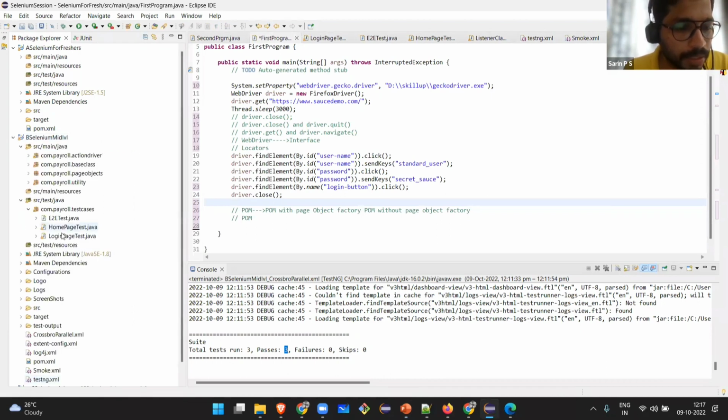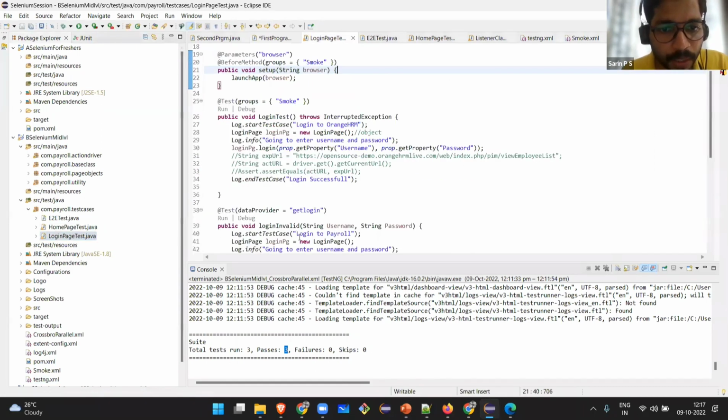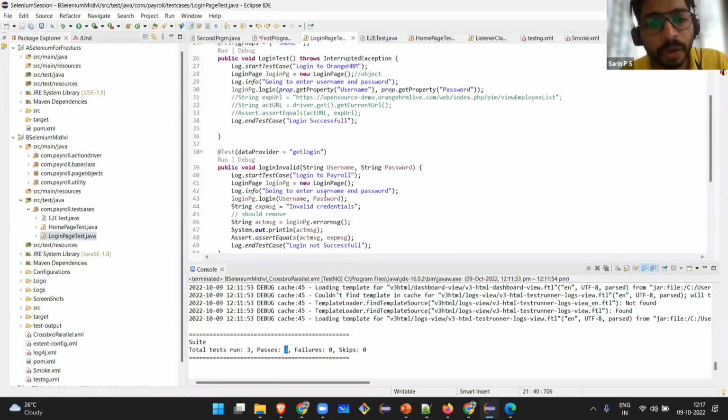Inside that, you can see whenever I'm getting logged in, I will be asserting whether I have logged in properly. There are two types of assert, which is another interview question. You can find the answer yourself. There are two types: hard assert and soft assert. The main interview question, to check whether you have worked in a framework, is what is the difference between hard assert and soft assert.